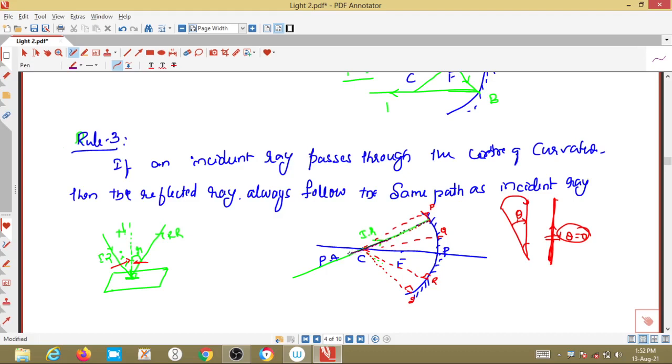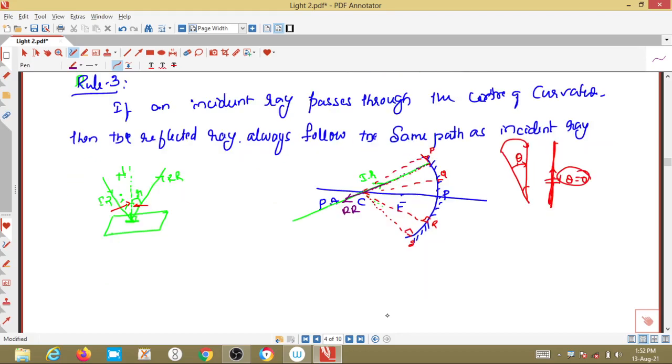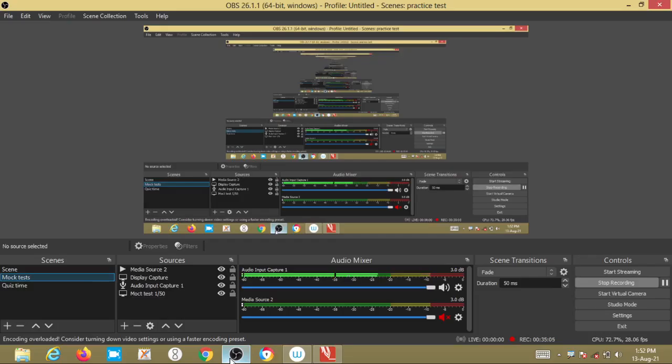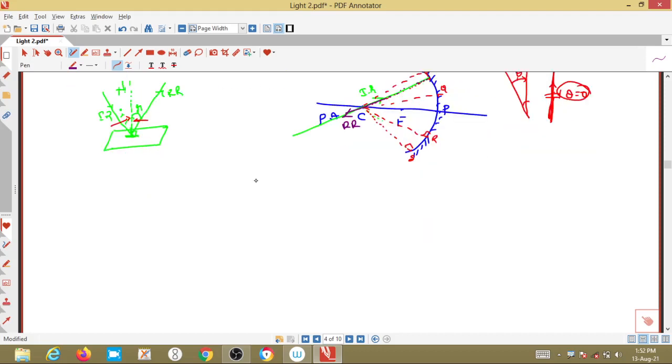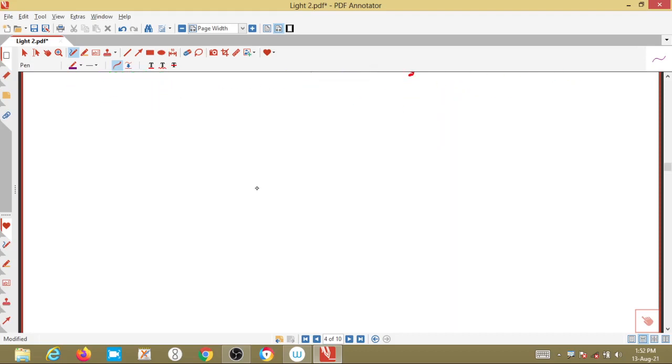So this is a reflecting ray. If you understand this clearly, it's very simple. This is why a ray passing through the center of curvature gets reflected back in the same path. Clear? Okay.